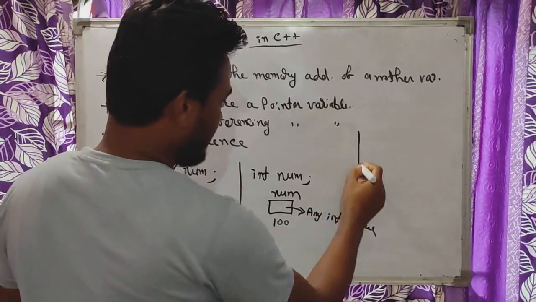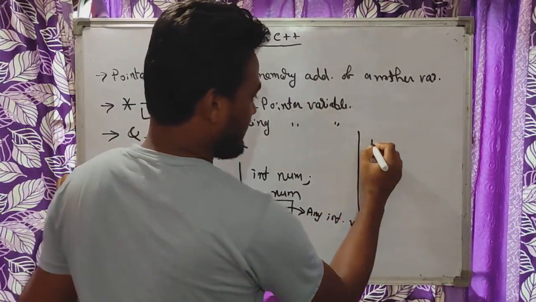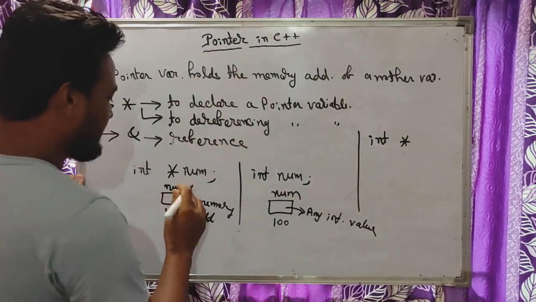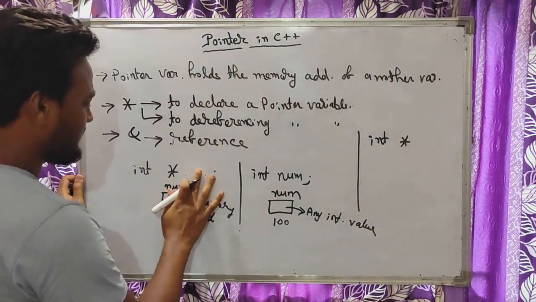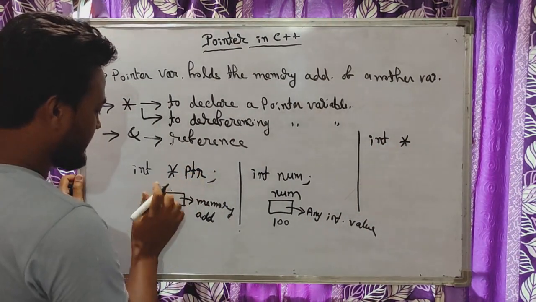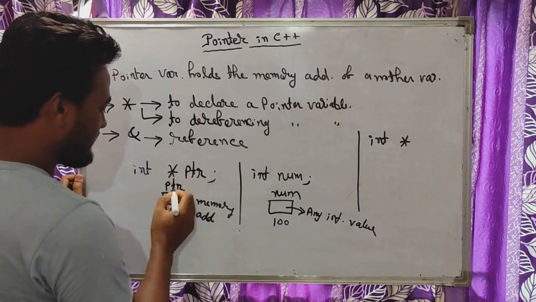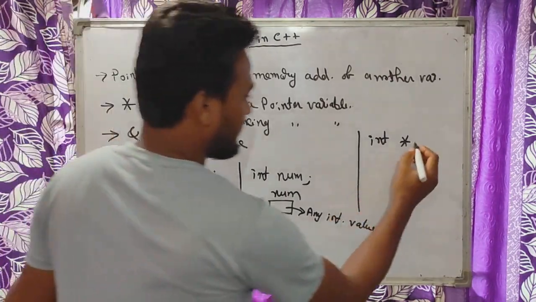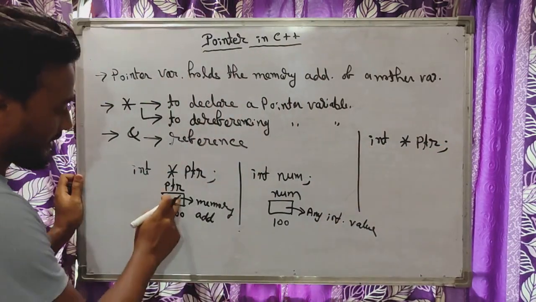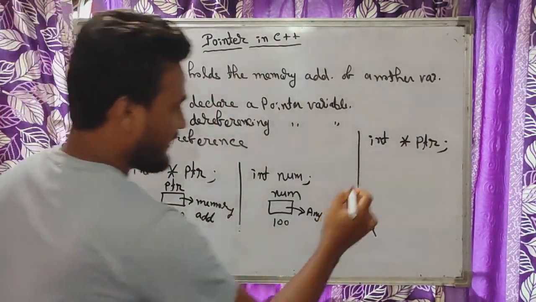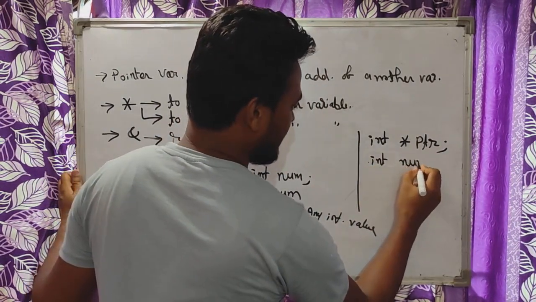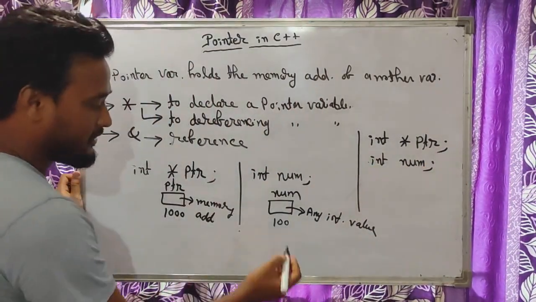Suppose I am declaring a variable. Let me correct this, let me write here ptr to understand it better. So this is a pointer variable. When you declare this statement, memory space will be created like this. Let me create another variable, that is number, an integer number. Now there is no value.